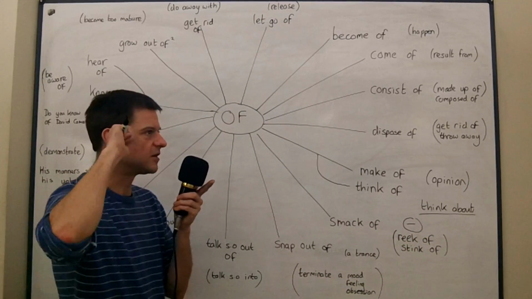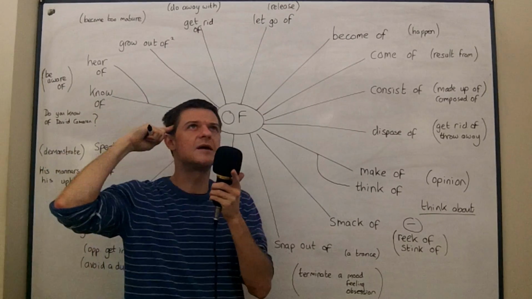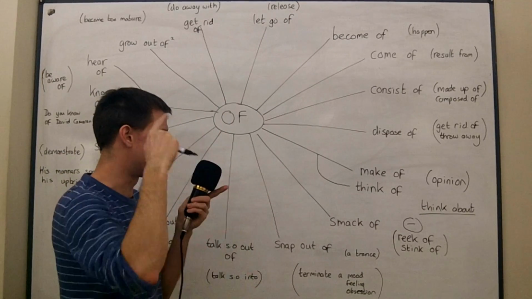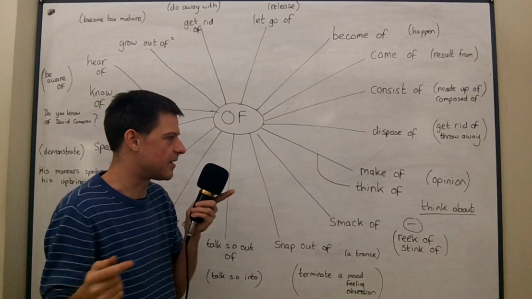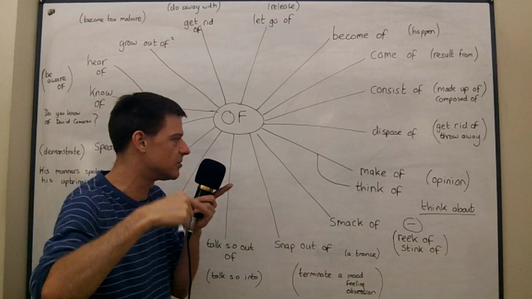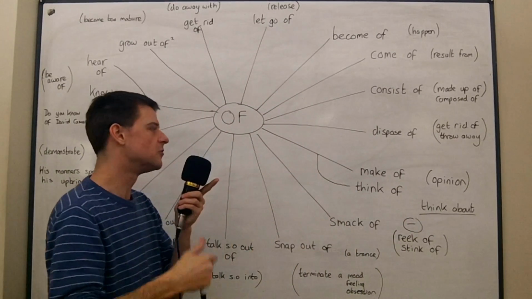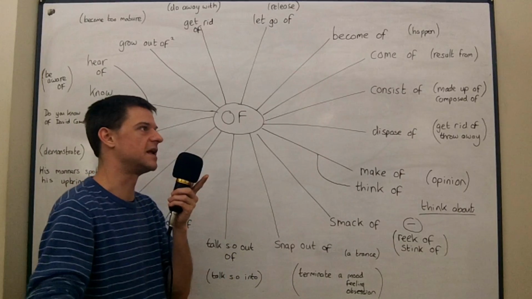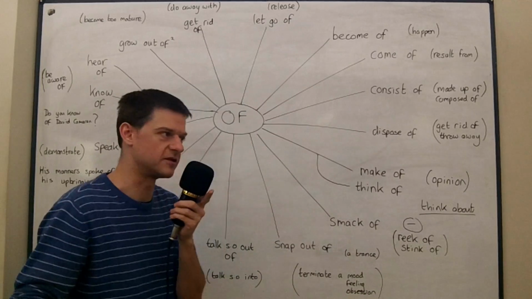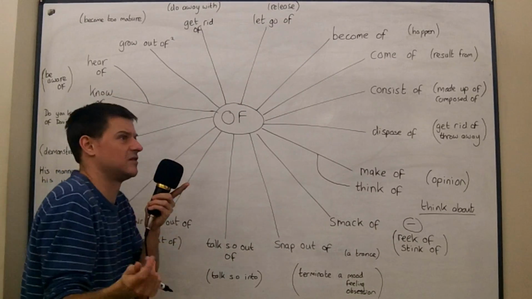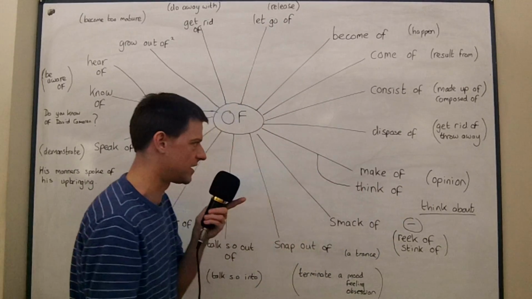That's not correct, because think about is the action of thinking. I'm thinking about going on holiday next year, or I'm thinking about having a haircut. Whatever it is you're thinking about, it's an active process in your mind. What do you think of something is what is your opinion. What do you think of the situation in, I don't know, in another country at the moment? Maybe you're talking about the news. What do you think of the situation in Switzerland? What's going on there? It means what is your opinion of the situation there?